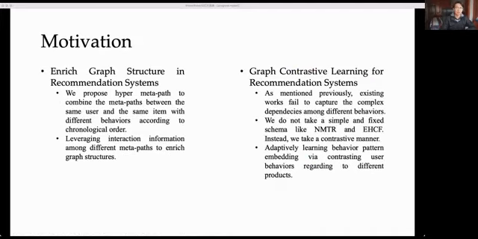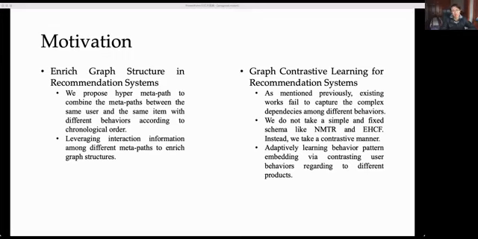Our motivation aims to address the previously mentioned challenges. First, we need to extract meta-paths from graphs. Under the scenario of multi-behavior recommendation, there are dependencies among behaviors. We also have to find a way to combine meta-paths. We propose the concept of hyper-meta-paths to solve it. Moreover, hyper-meta-paths can be regarded as a method to enrich graph structures like multi-hop, subgraph extraction, and hypergraph construction.